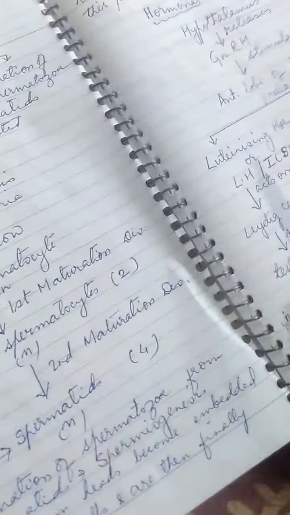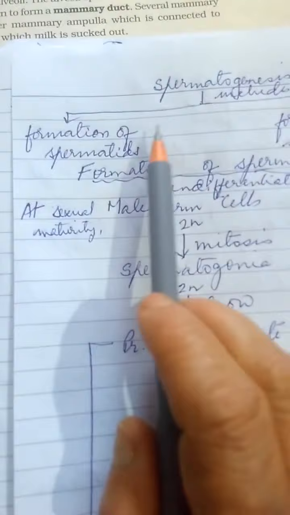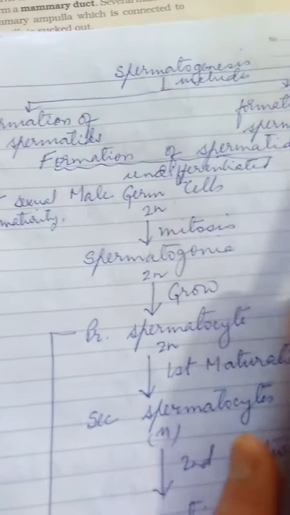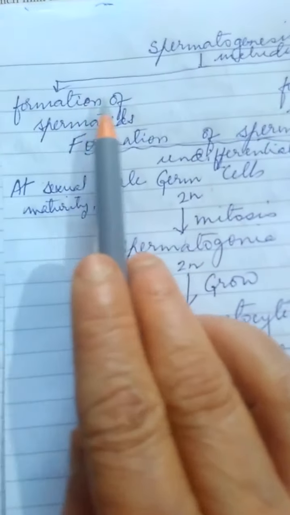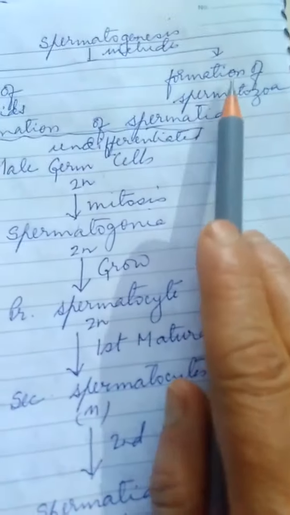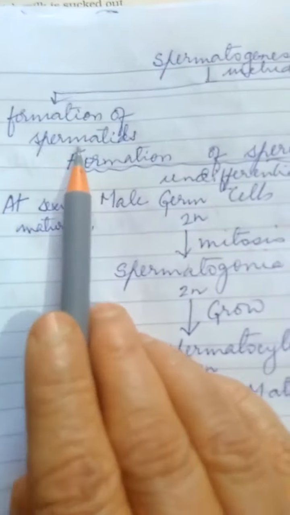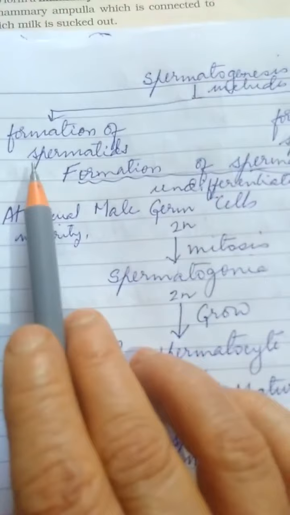Okay, so let's study something more about spermatogenesis. Spermatogenesis includes two phases. First, formation of spermatid, and number two, formation of spermatozoa. What is the difference between spermatid and spermatozoa?